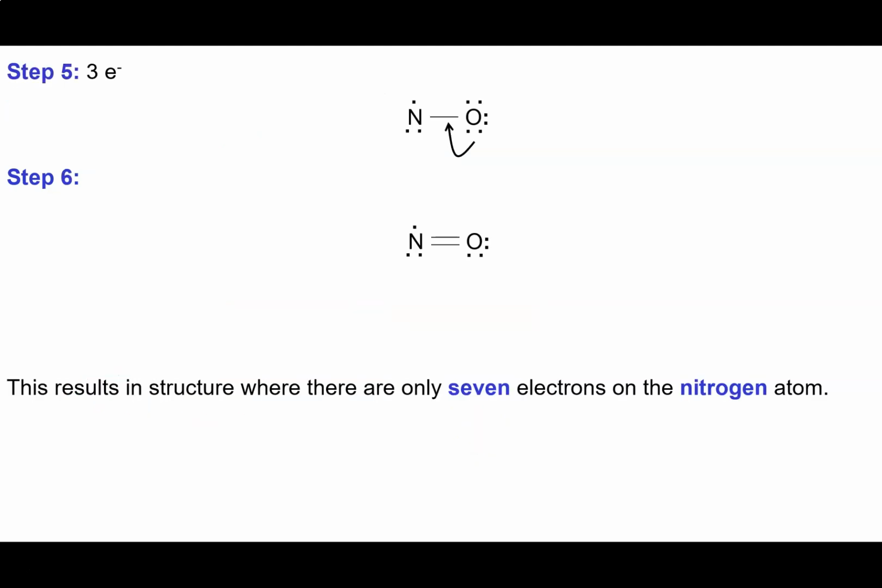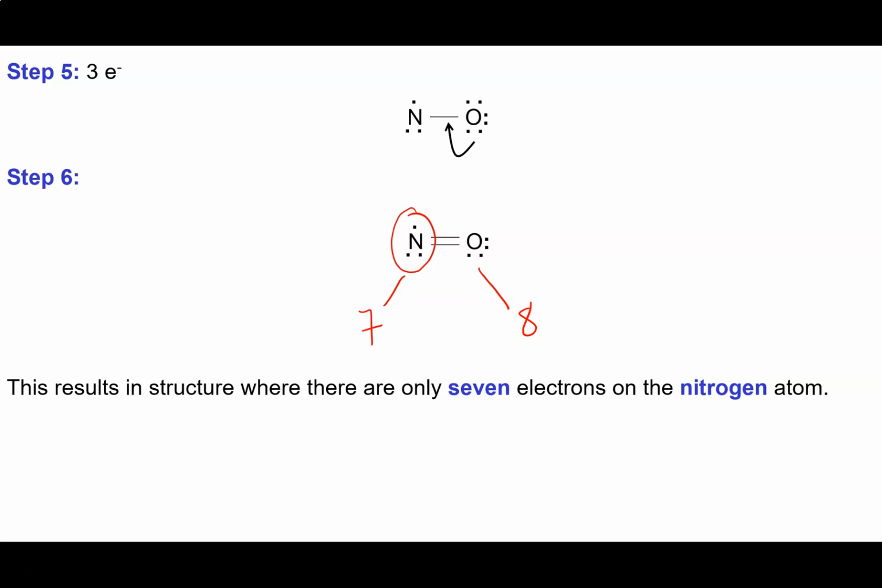Those 3 electrons get placed on our central atom, and that leaves the nitrogen with 5 electrons around it. So we bring in a lone pair, and that puts a double bond there, and that gets the nitrogen up to 7 and the oxygen with a complete octet.